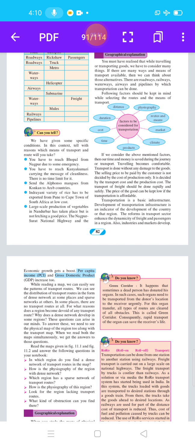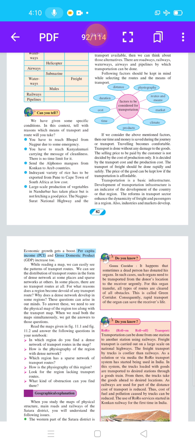Traveling becomes comfortable. Transport is done without any damage to goods. It is very necessary. The selling price to be paid by the customer is not decided by the cost of production only. It is decided by the transport cost and production cost. The transport of freight should be done rapidly and safely. The price of goods can be kept low if the transportation is affordable.